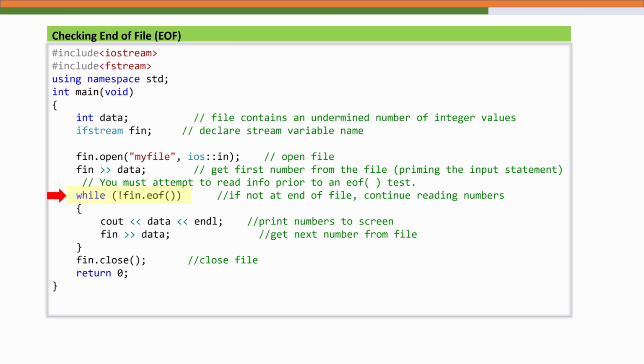Inside the loop, we read the numbers from the file using the extraction operator, like we usually do with cin operations. Since we are dealing with files, we write the file object name fin, and we read the file data into the data variable, and then print each value to the screen. Each iteration continues until the end of the file is reached. This pattern is very common when reading line based data from files.